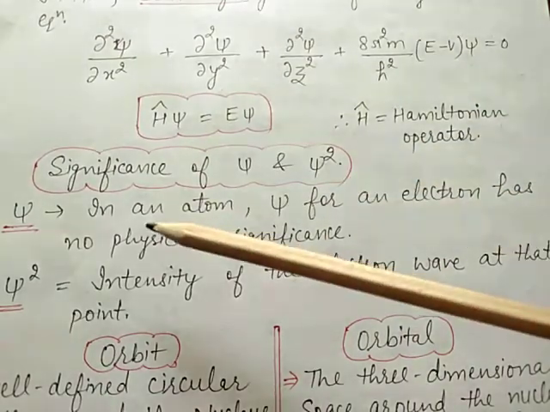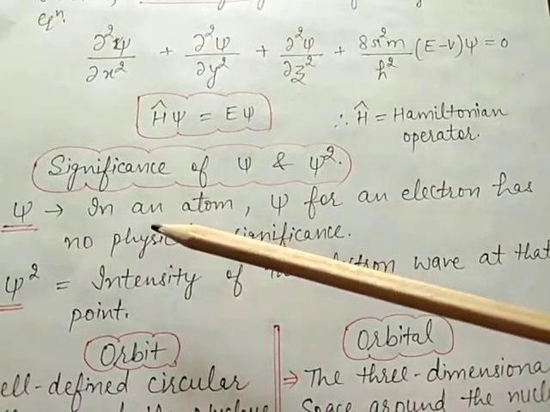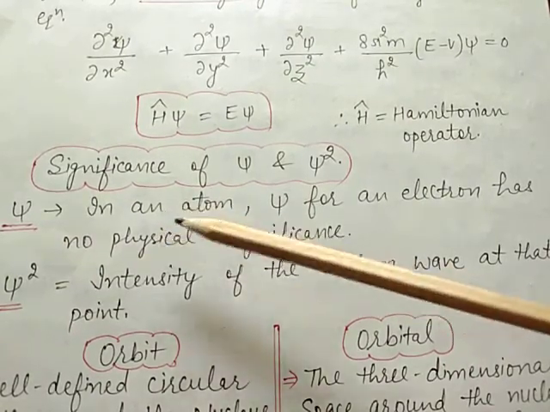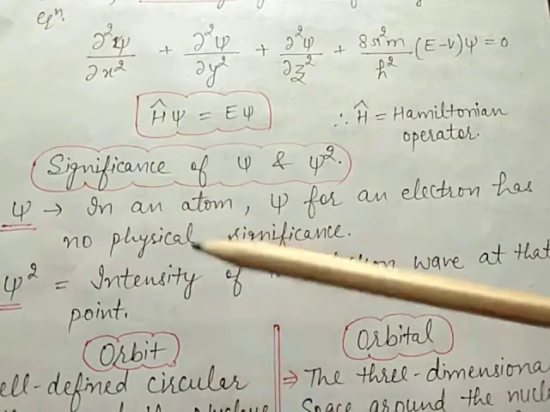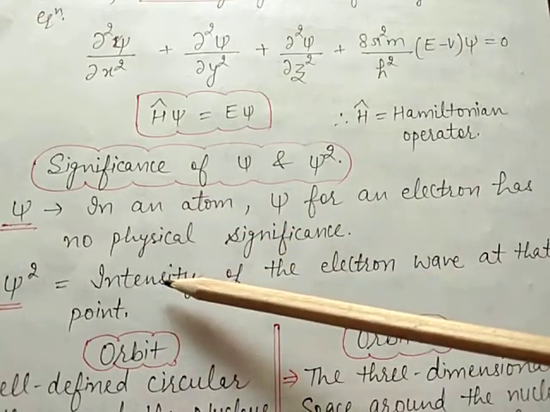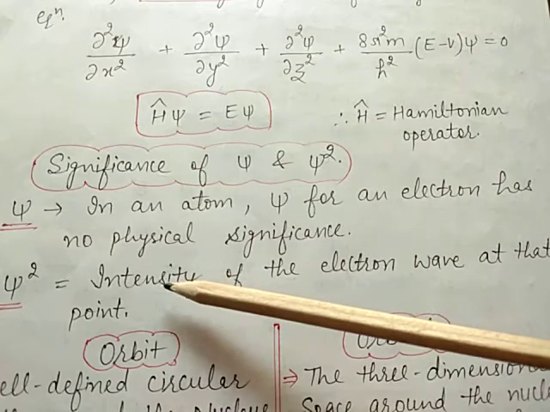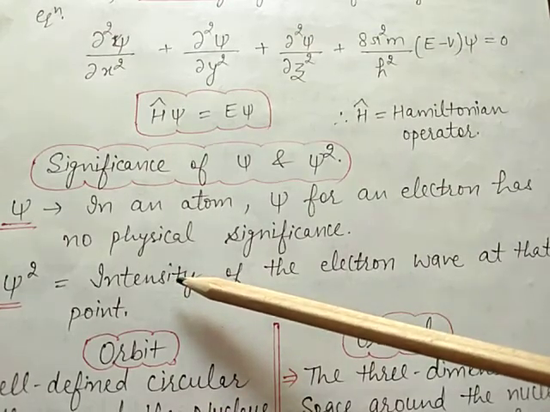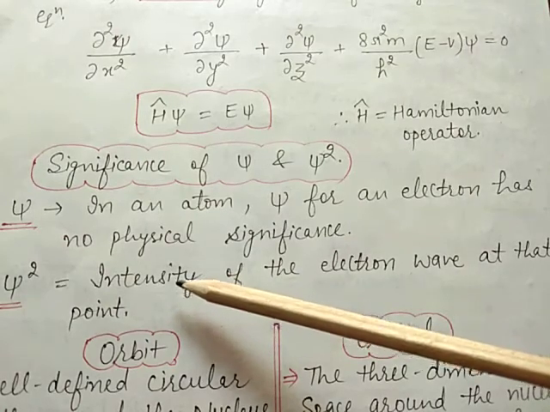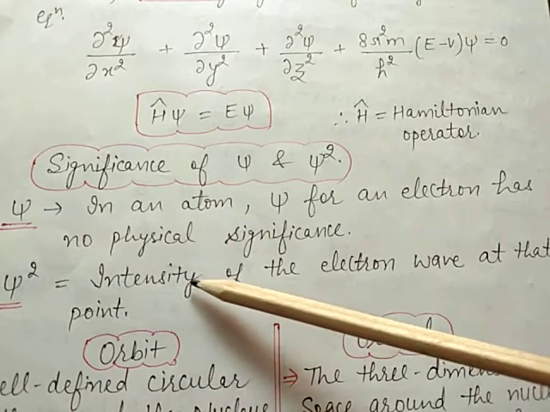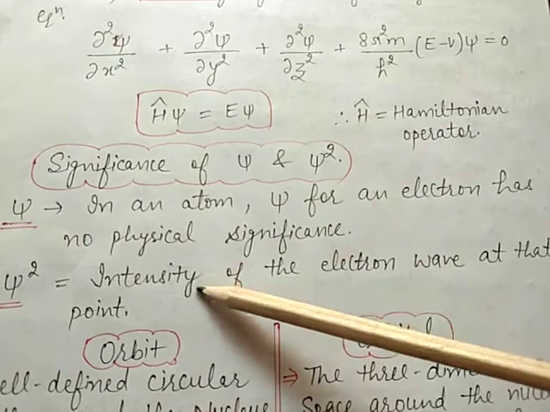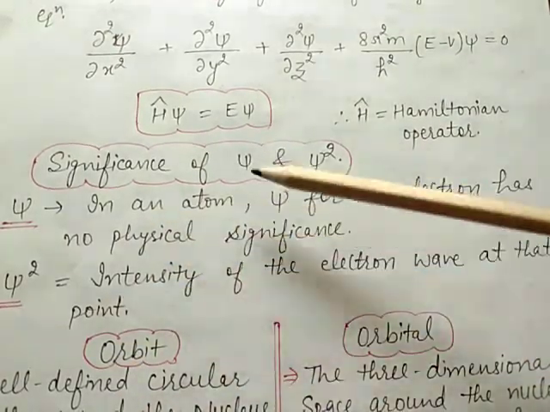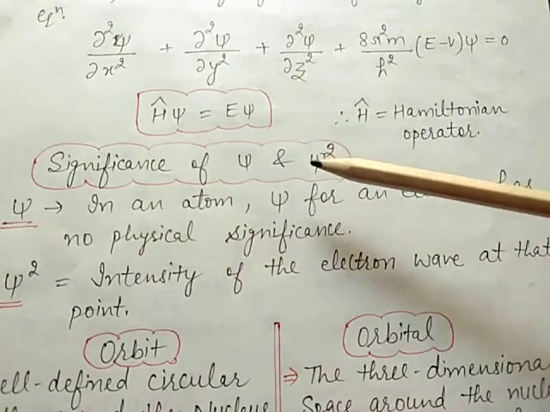The psi wave function for an electron in an atom shows the atomic orbital of that electron. But psi square also represents the probability density, meaning the probability of finding an electron at a point within an atom is proportional to the square of the orbital wave function. So this is the representation of psi and psi square.